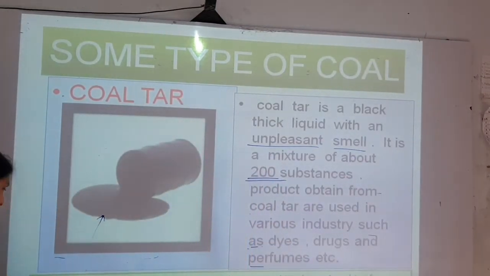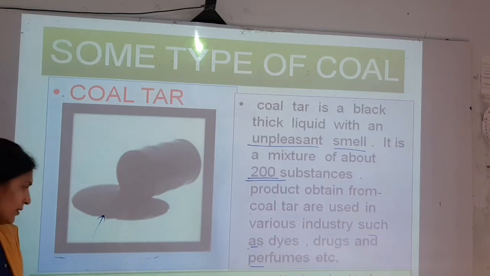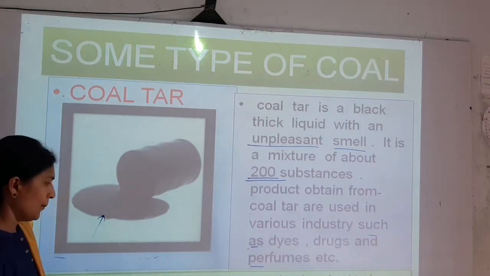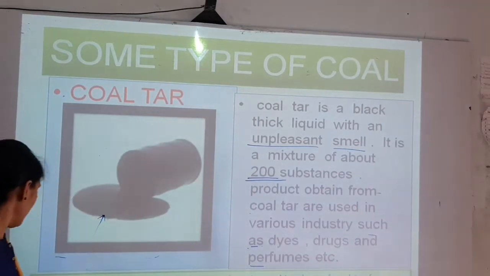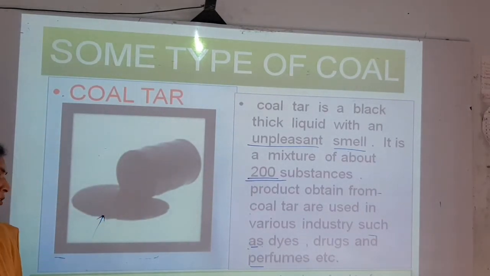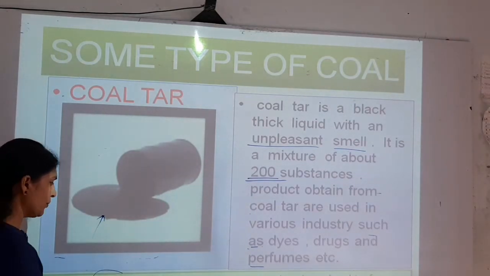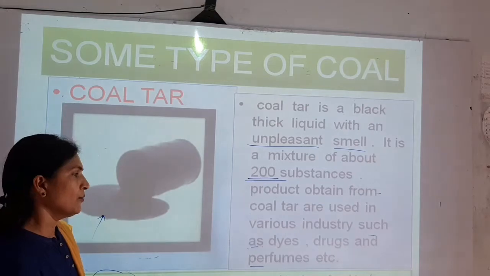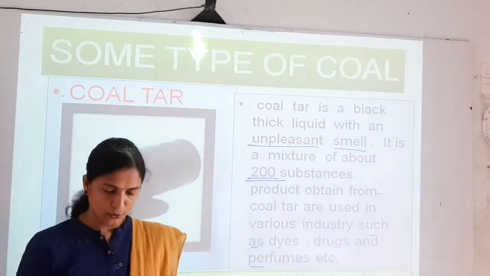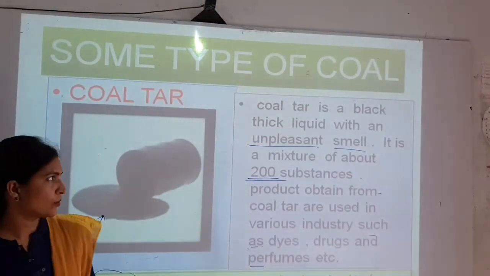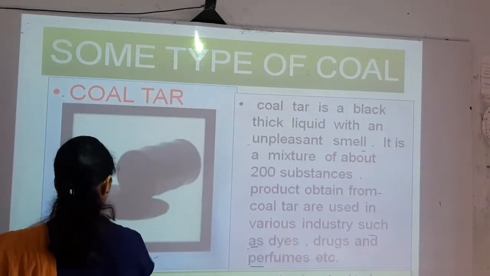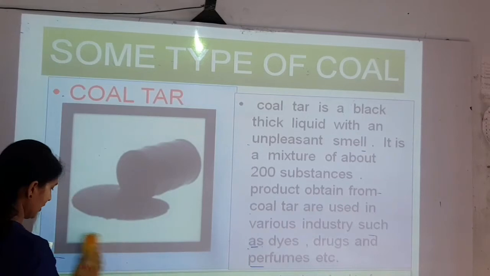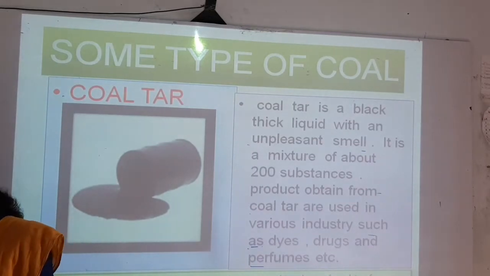Here is one point you have to underline. These days bitumen, a petroleum product, is used in place of coal tar for metaling the road. Now, instead of coal tar, the bitumen product is used for making roads. So these are the uses of coal tar, which is a black color, thick liquid with an unpleasant smell.